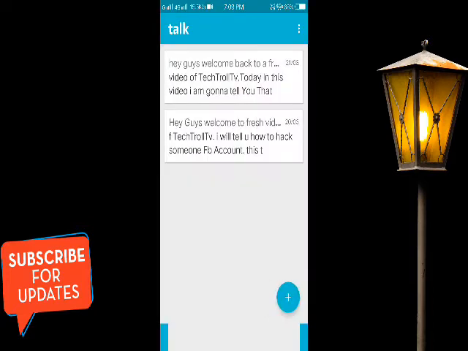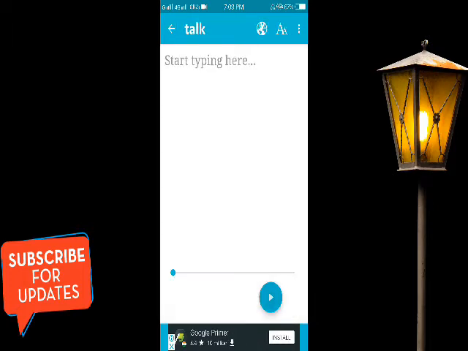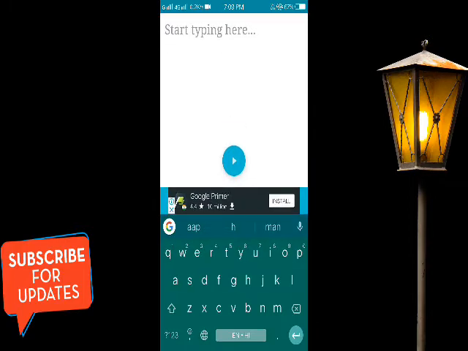So friends, this is just an app. Here it will be showing the things you have written and saved. At the bottom there's a plus sign, click on that and then write what you want to write, like I am writing.